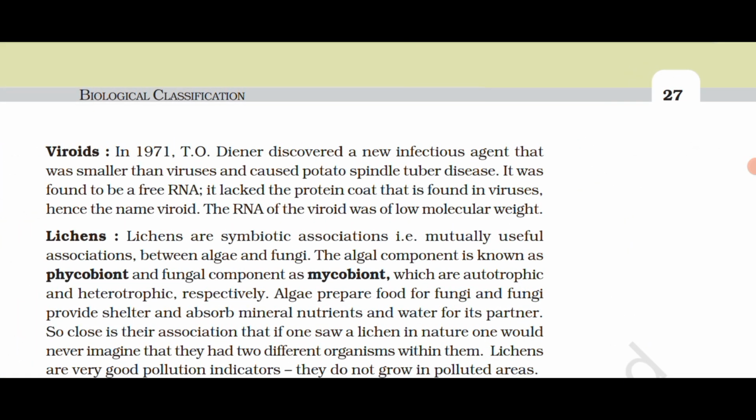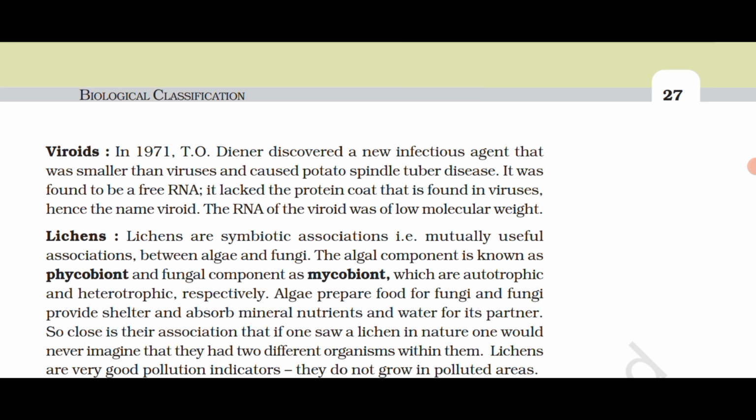Viroid. In 1971, T. O. Diener discovered a new infectious agent that was smaller than viruses and caused potato spindle tuber disease. It was found to be a free RNA. It lacked the protein coat that is found in viruses, hence the name viroid. The RNA of the viroid was of low molecular weight.